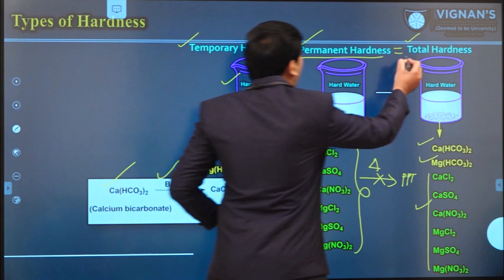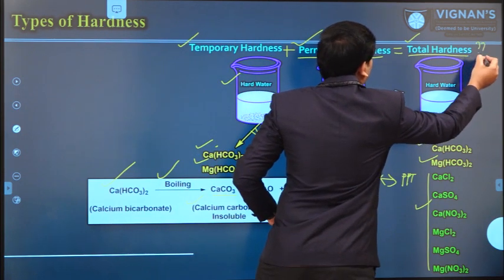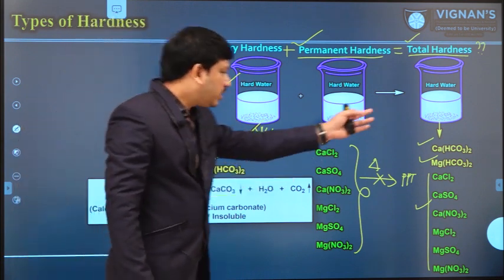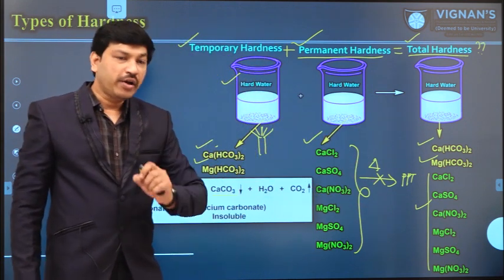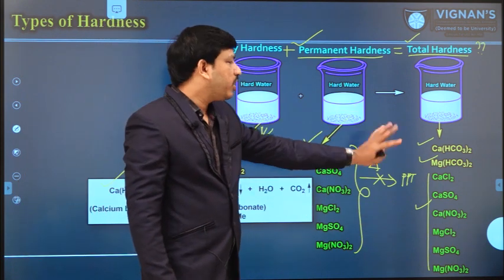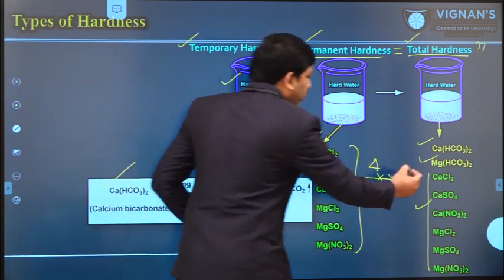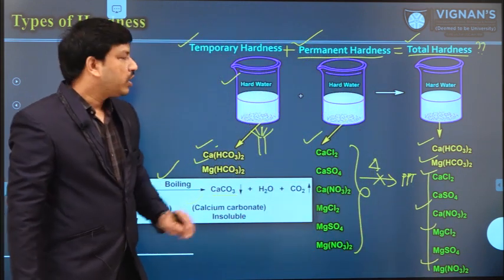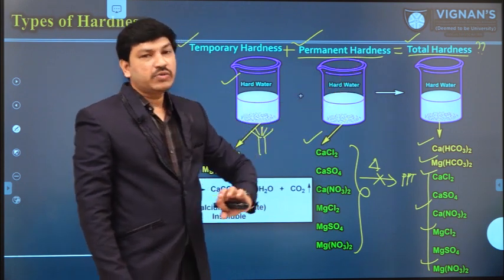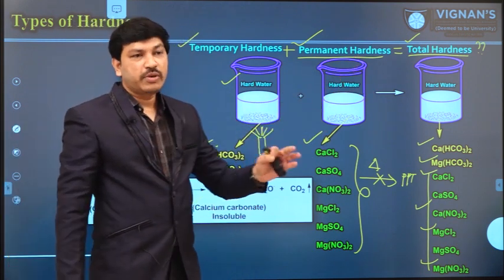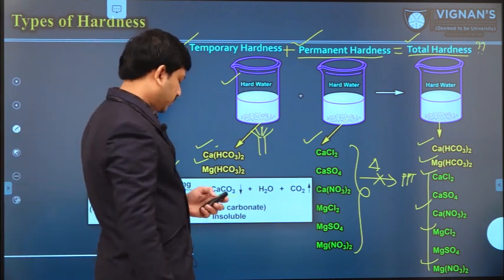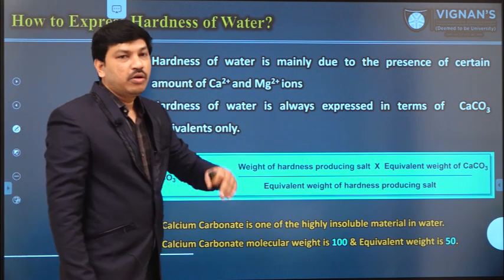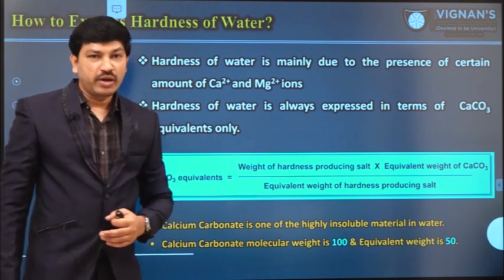So now the question is how to measure this total hardness value and how to express this hardness value. Because here you can see, water gets hardness because of various types of salts, not only because of calcium bicarbonate, it also comes because of calcium chloride or magnesium nitrate and so on. Then how do we express the total hardness value? What are the units we have for expressing hardness value? That is our next question.